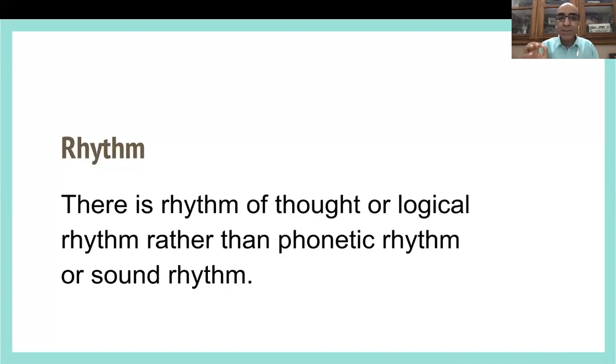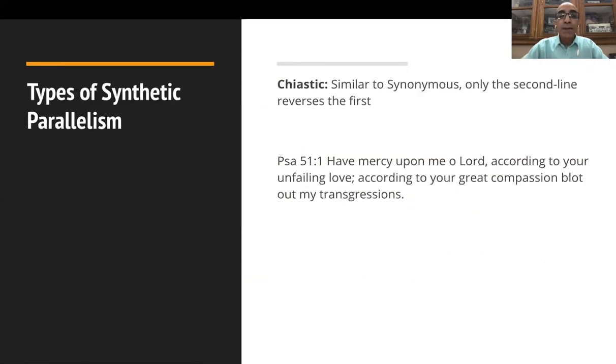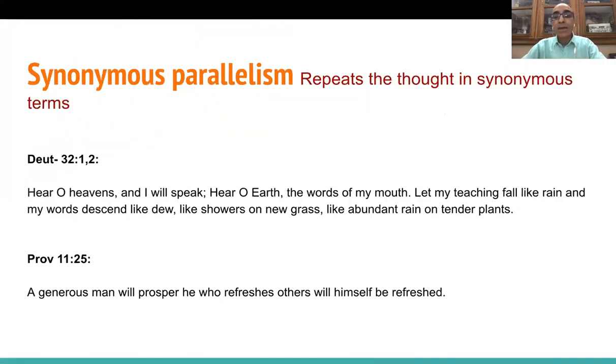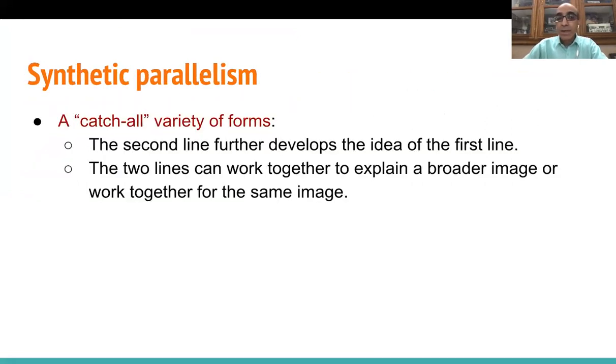Okay. One specific thing that I would like for you to do is to take Psalm 1. Take Psalm 1 and separate the different lines and write in what type of parallelism we find. Do we find synonymous parallelism, or do we find antithetical parallelism, or do we find some other types of parallelism? So go through and look at the different types of parallelism. Is it synonymous? Is it antithetical? Or is it synthetic? And if you can, what type of synthetic parallelism is it? So if you can do that, that will be great as well.